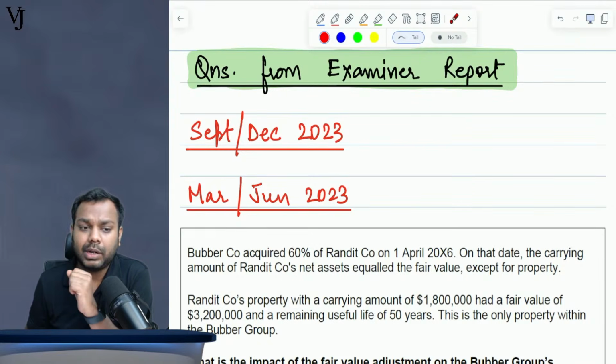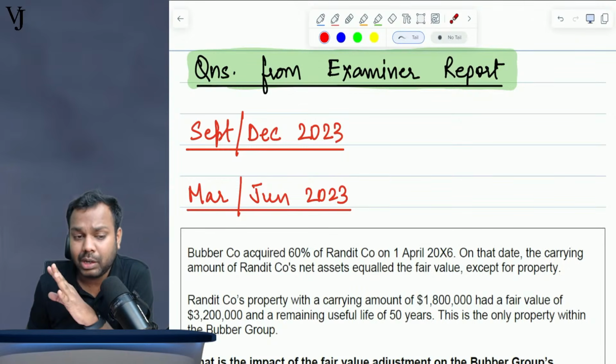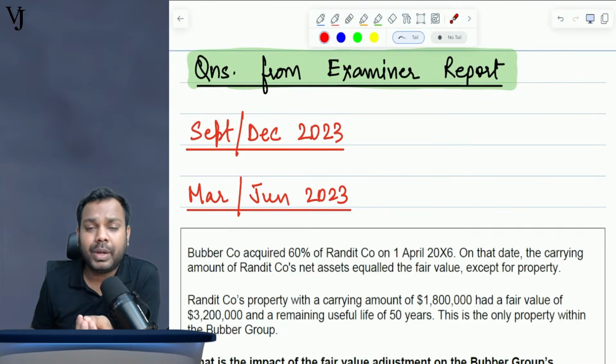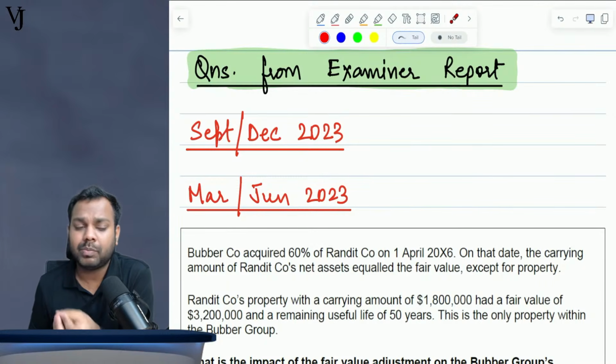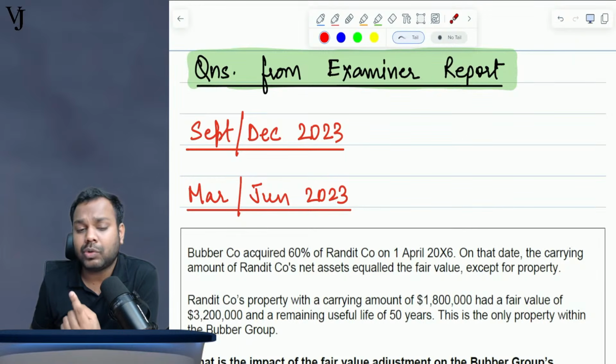So today we'll be discussing a few important questions that I've identified from around 12 past papers. Along with that, we will be discussing one question of group P&L from the pre-mock June 24 exams. Why group P&L? Because the examining team has mentioned that group P&L is important from an exam perspective, and group P&L is the weak area of the students.